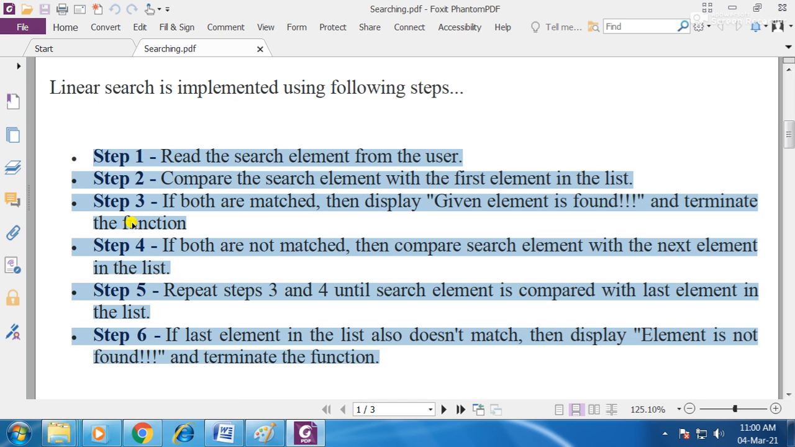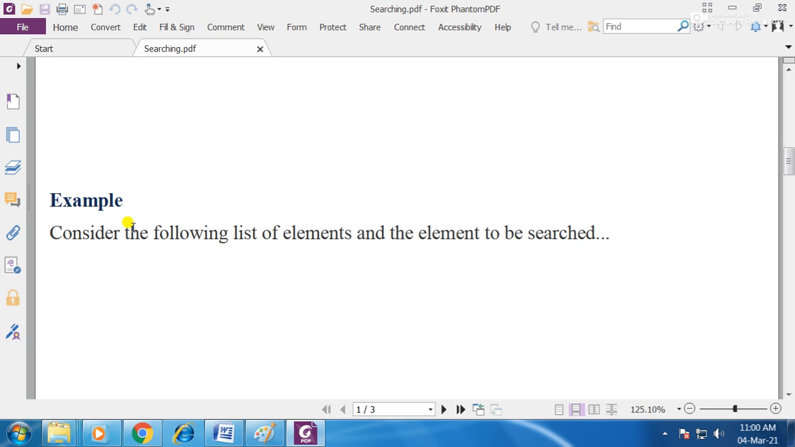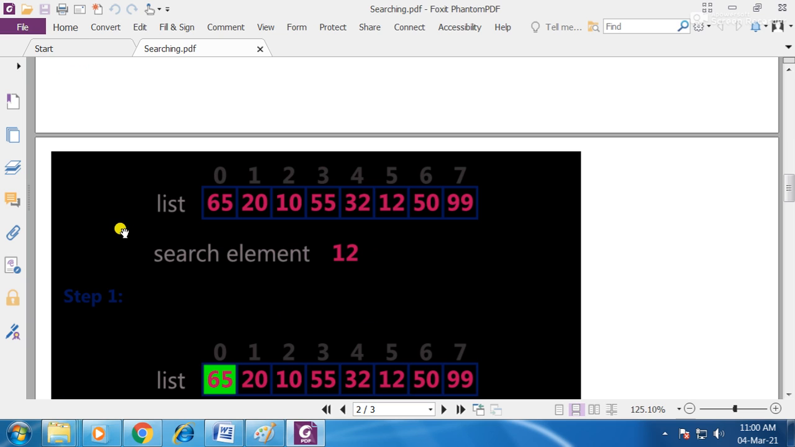So this can be very easily understood with the help of an example. Here is one example. The list of elements given to you is 65, 20, 10, 55, 32, 12, 50, 99. So here a total of 8 elements are given. The list of 8 elements is there, and you want to search for an element, for example, 12. So now start with the linear search.